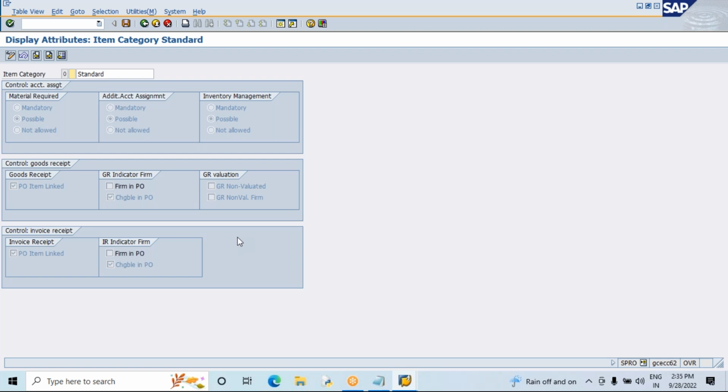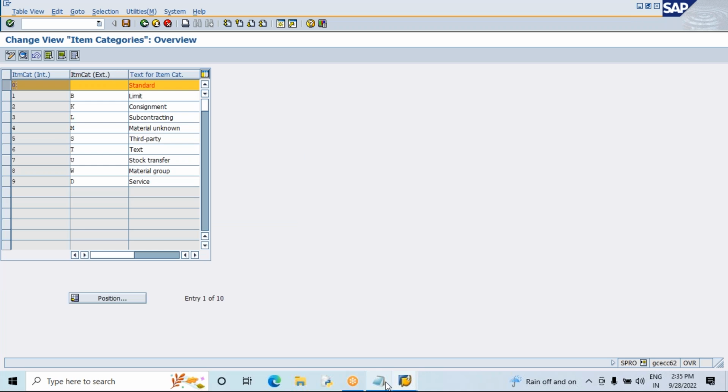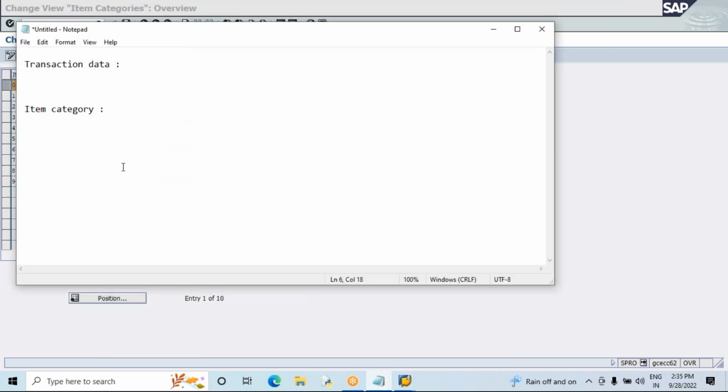So these item categories represent the way of procurement. Every purchase document you will find item categories. Okay. So now, what about account assignment categories? What is the navigation for it? Yeah, tell me, Yamuna, tell me.